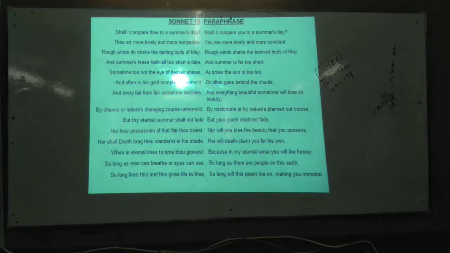The eternal summer, what does it mean? What is the eternal summer here? Summer here is not the season. Here summer is a word for love. It refers to the eternal summer, and shall not fade. It will never fade. But in the second quatrain, you have seen that he declares that the summer we get from the season fades. It is a shorter one.